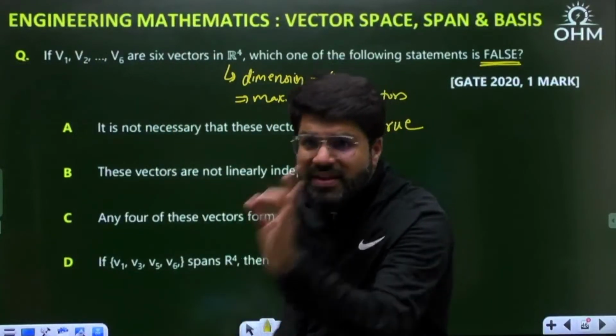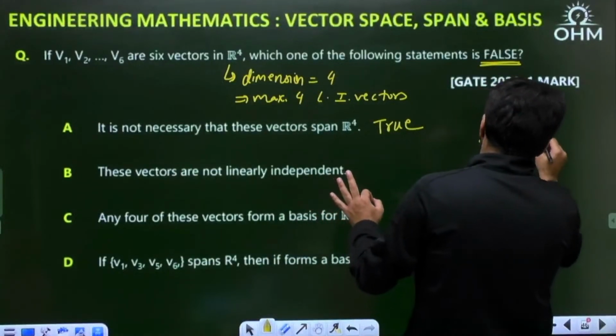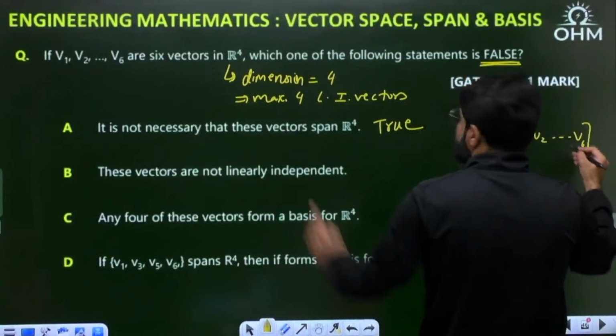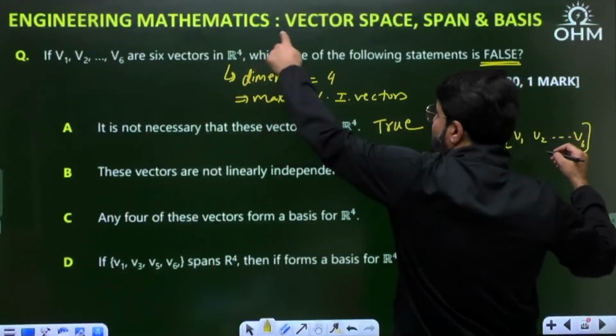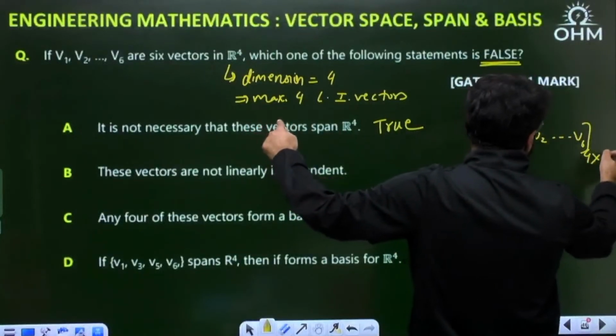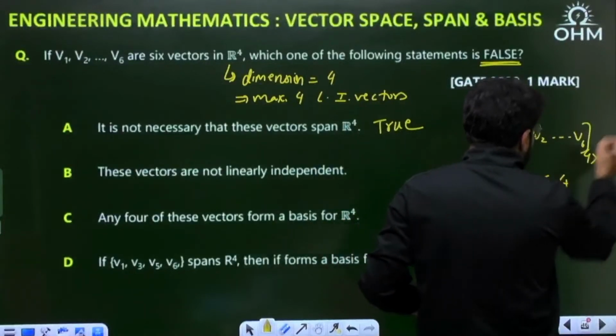Clear? Let me explain once again. You form a matrix containing the vectors v1 to v6. What is the size of this matrix? v1 to v6 are vectors in R4, so all of them have 4 elements. So there are 4 rows, and 6 columns. So rank of A is less than or equal to 4. Rank cannot be greater than 4.